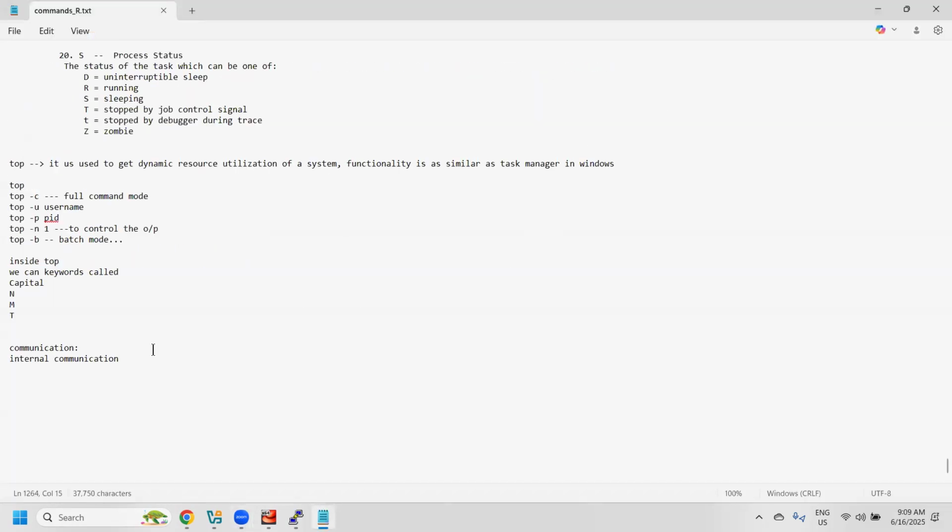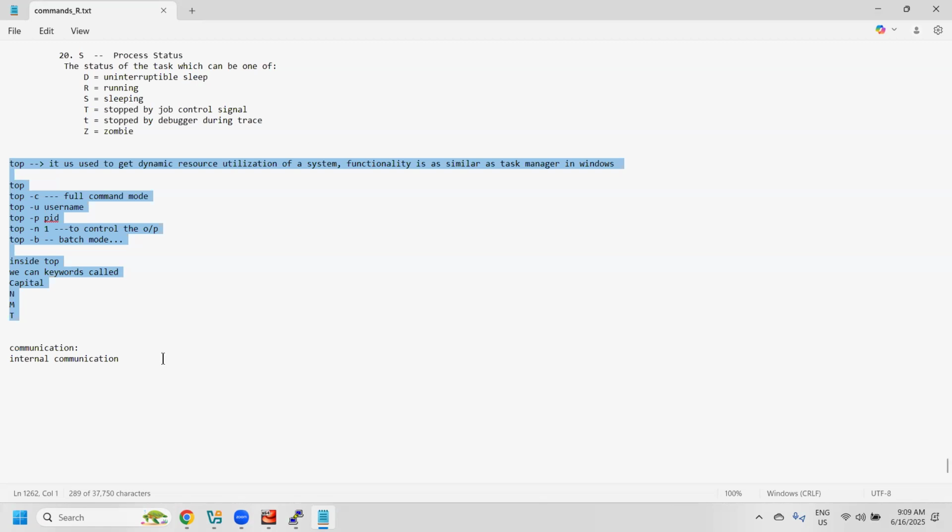So today we are going to discuss one of the very important commands we have already discussed, which is called top. With the help of the top command we can also view the dynamic resource utilization of the system. So if somebody asks you in Unix how do we perform a system health check?